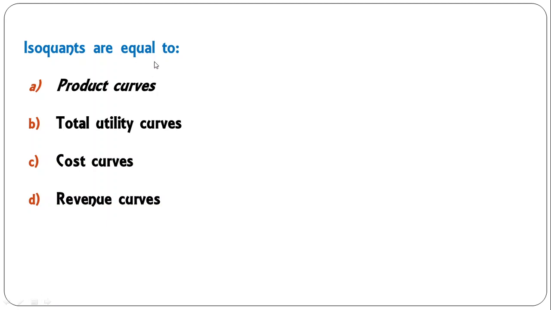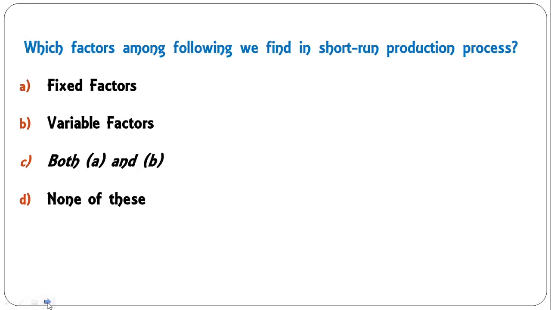Isoquants are also called product curves, total utility curves, cost curves, revenue curves. So this question is also pretty easy, that isoquants are also called product curves.